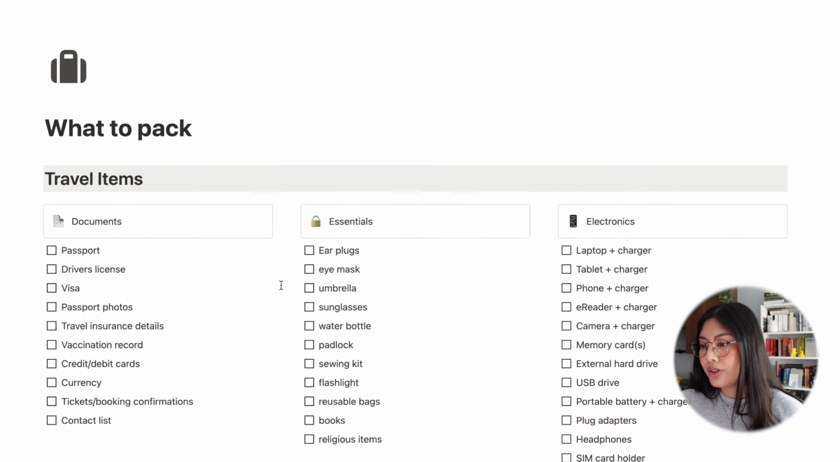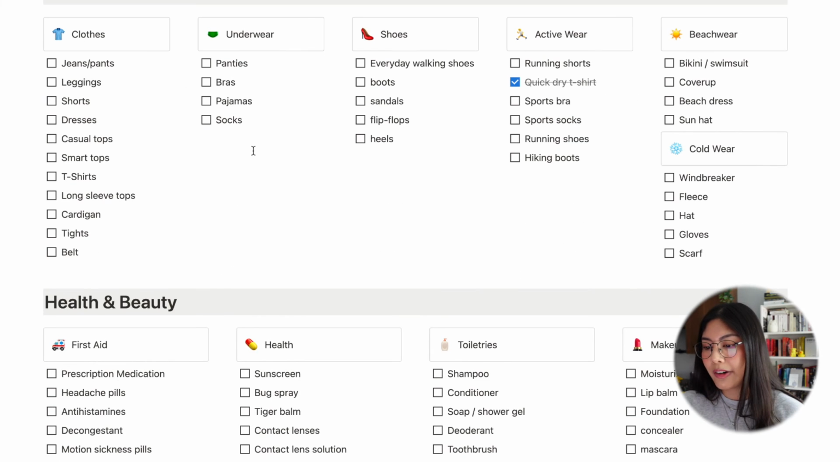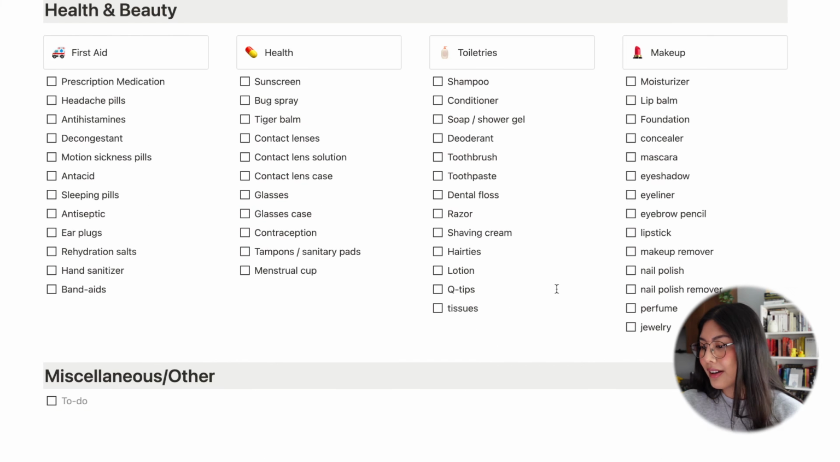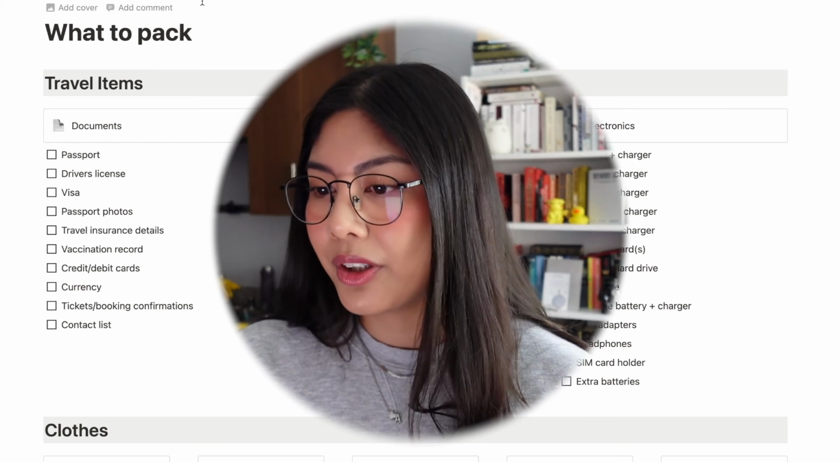So basically, you could use this and reuse this whenever you want. But I have this in here for myself because I do tend to forget stuff. So I want to look at this and be like, did I bring my moisturizer? Did I bring my deodorant? That's super important. Just for me to check that I haven't forgotten anything.